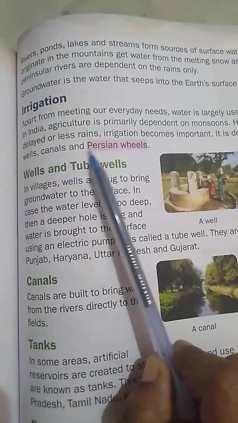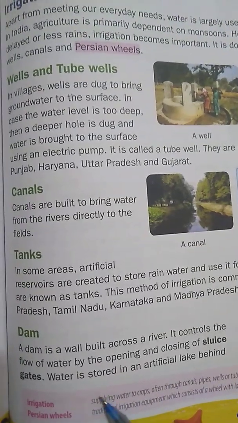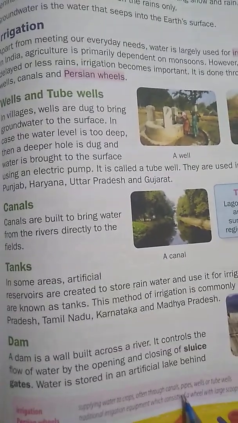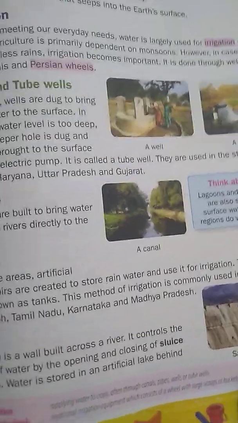It is done through wells, tube wells, canals and Persian wells. What do you mean by Persian wells? Traditional irrigation equipment which consists of a wheel with large scoops or buckets attached. That is Persian wells. Okay.